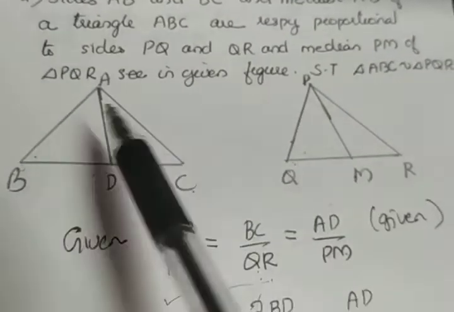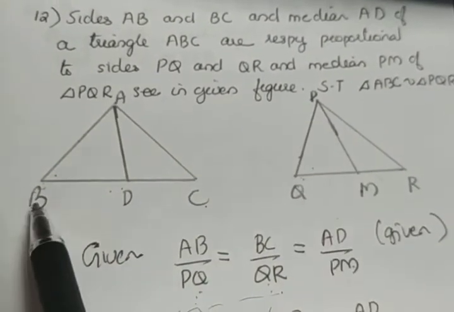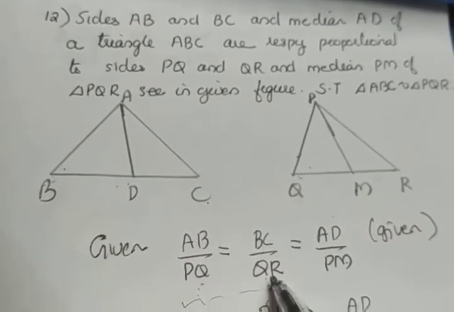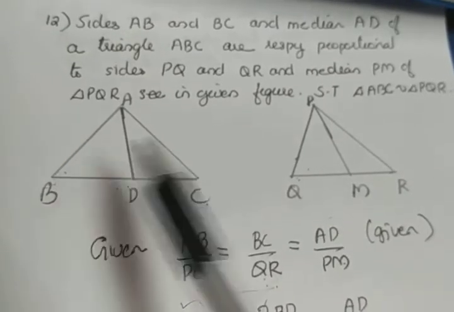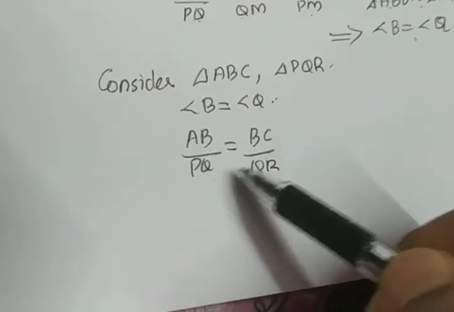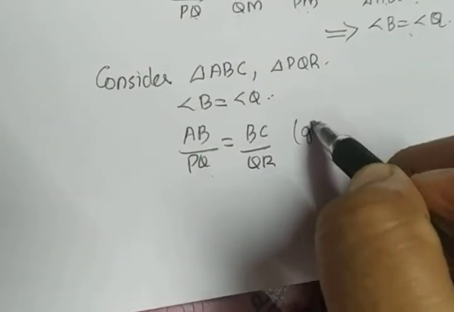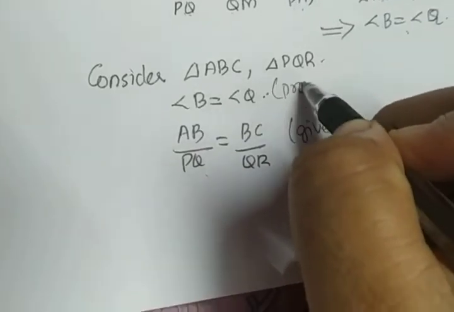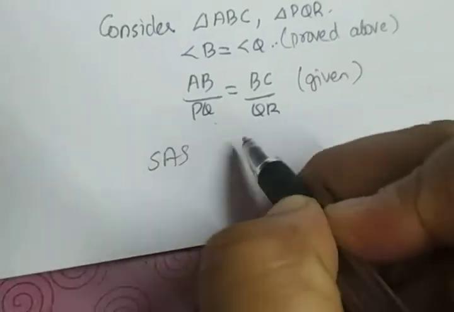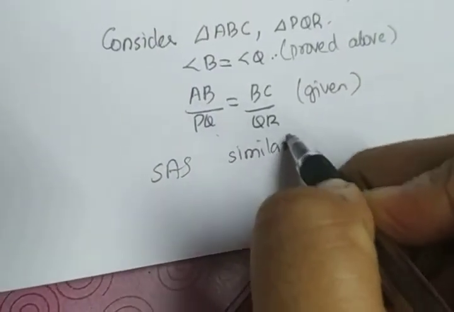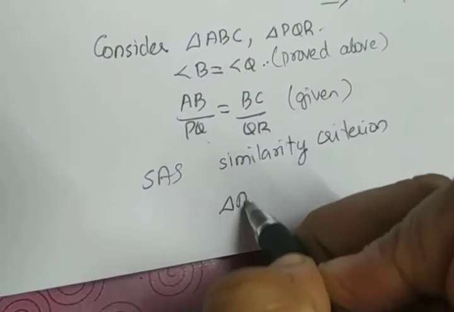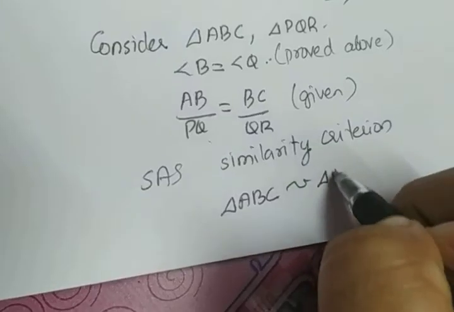Just look at the figure. AB by PQ is equal to BC by QR. So we got corresponding sides proportional, and the included angle is angle B and angle Q. We have already proved that angle B equals angle Q and the sides proportionality was given. So this was given, this we proved above. So by SAS similarity criterion, we can say that these two triangles are similar. Triangle ABC is similar to triangle PQR.